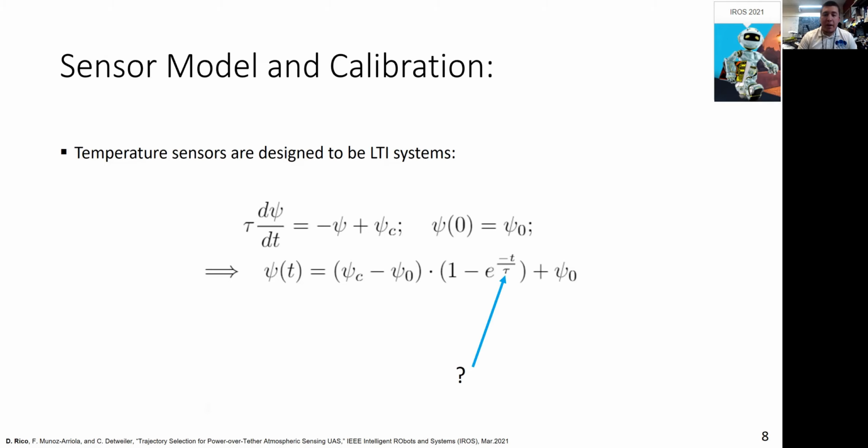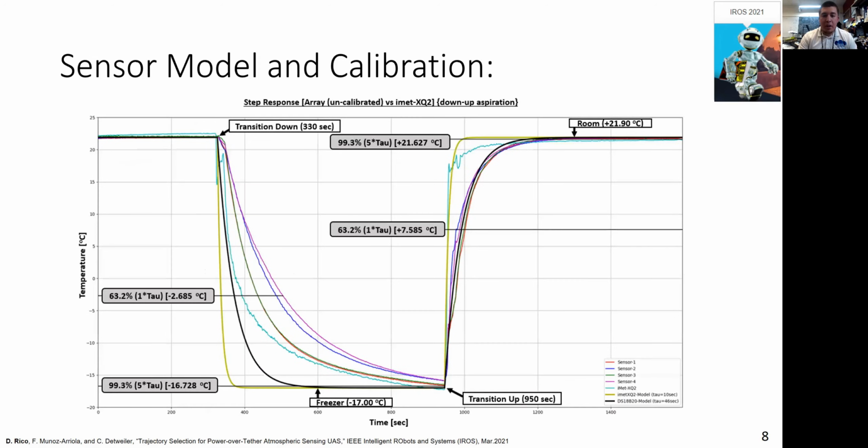Each temperature sensor has a unique time constant tau, which is the time it takes for the sensor to reach 63.2% of the full step response. This needs to be known before one can actually model the sensor. In order to find this value, we ran a step response experiment on the sensors between a known freezer value and a known room temperature value, and empirically derived it from the post-processing of the data shown here.